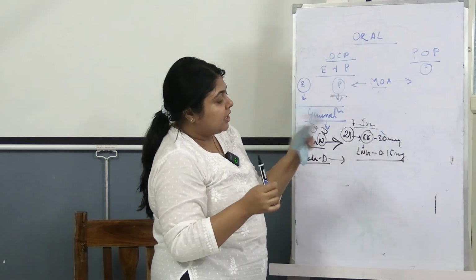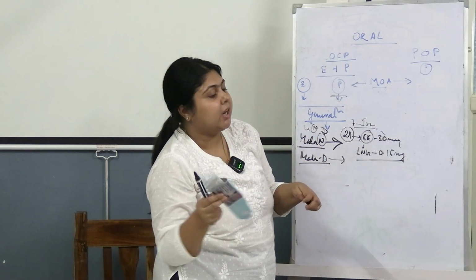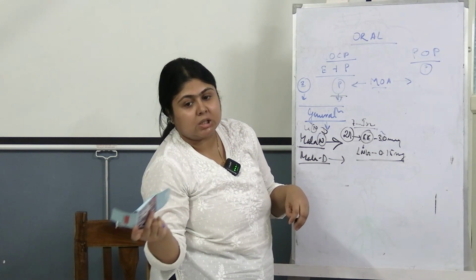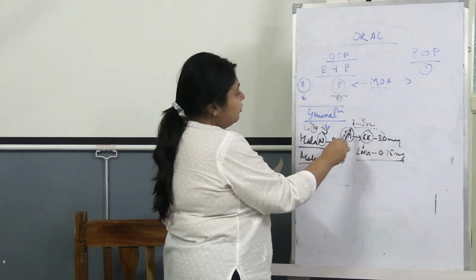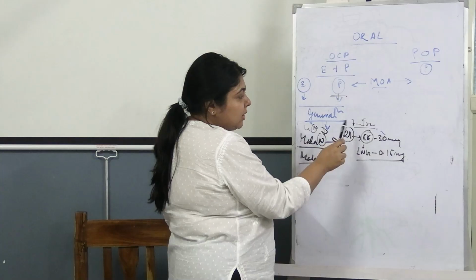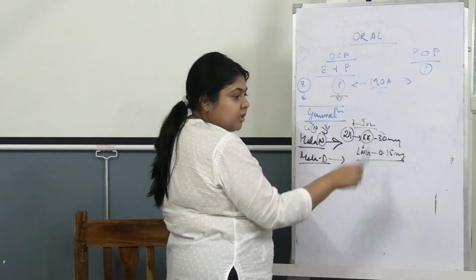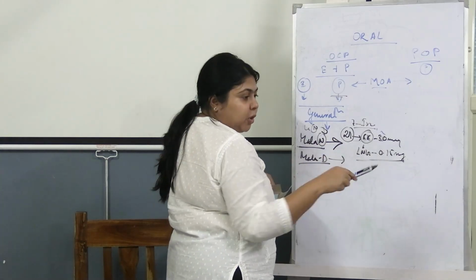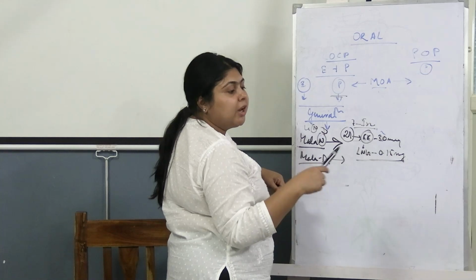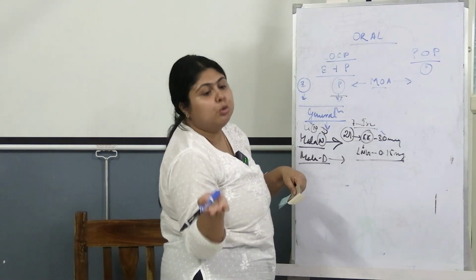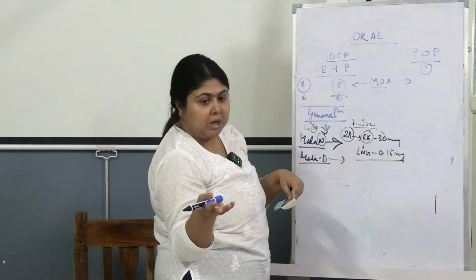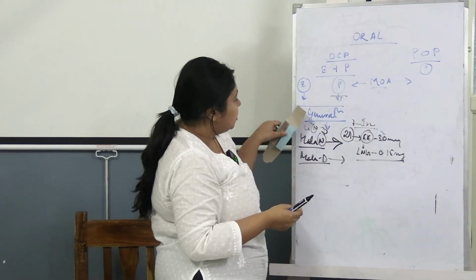What we have to say is, keep on taking one packet after another. For 21 days she takes the pill. Once this 21-day pill is over, she will start menstruating, and during the time of menstruation she will have iron tablets. Once the 7 iron tablets are finished, she will again start a new packet, and keep on repeating it like that. So this is how she will take Mala N.